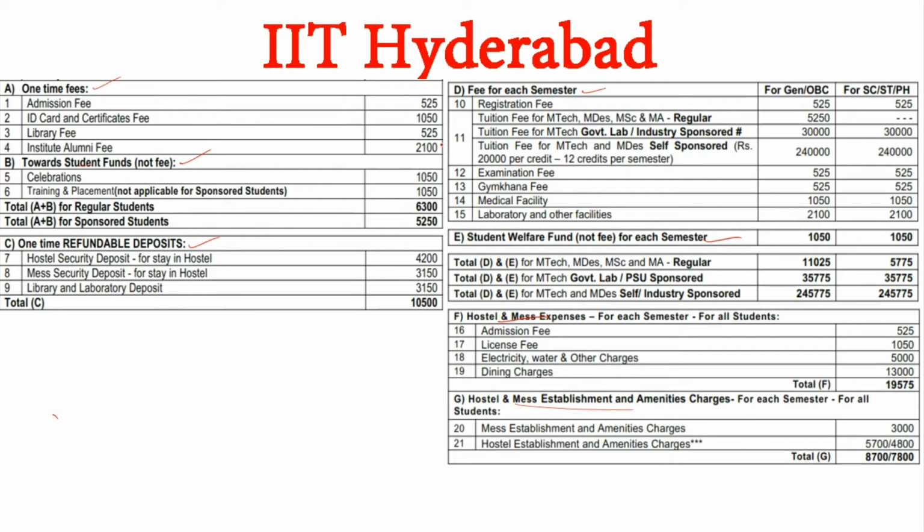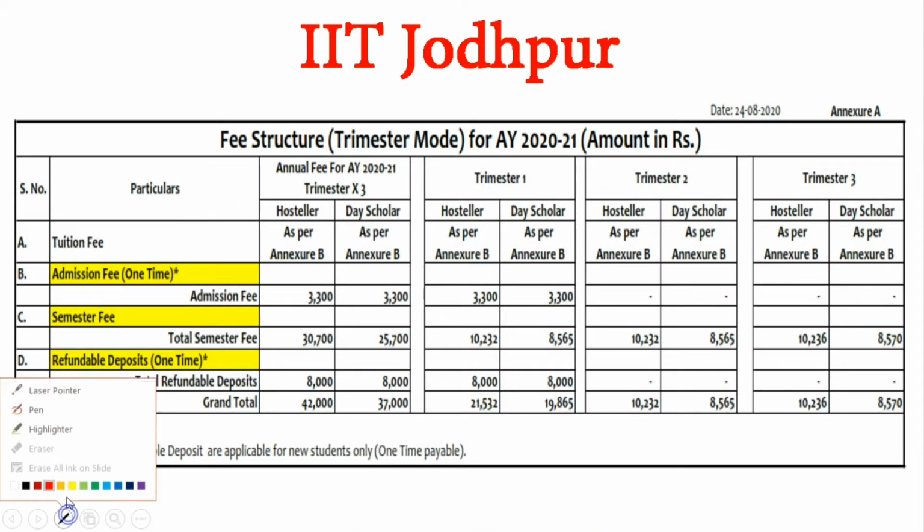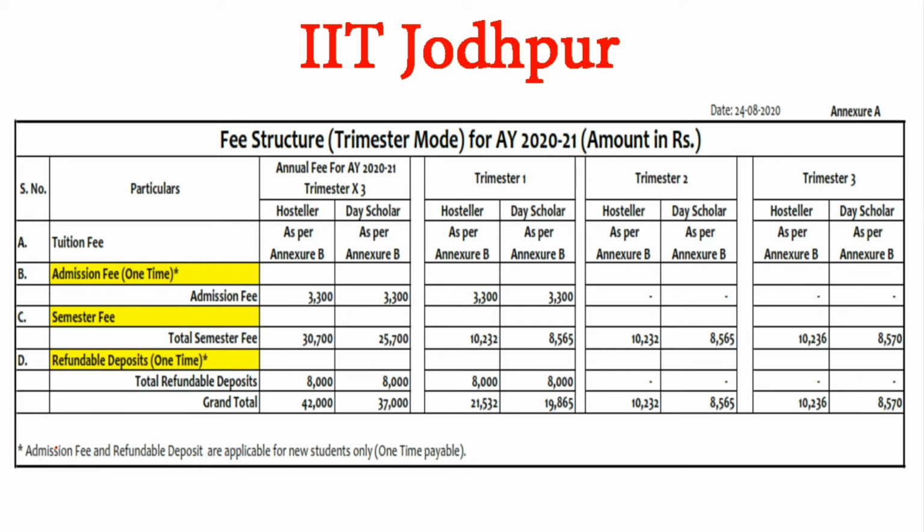Then you can see here 2100, 5,250, 10,500. Here again you can see 1050, and after adding all these, you can get the total fees of IIT Hyderabad. I think you will just pause the video and do this calculation. I have just shown you the total fee. So let's move to the next institute, that is IIT Jodhpur.